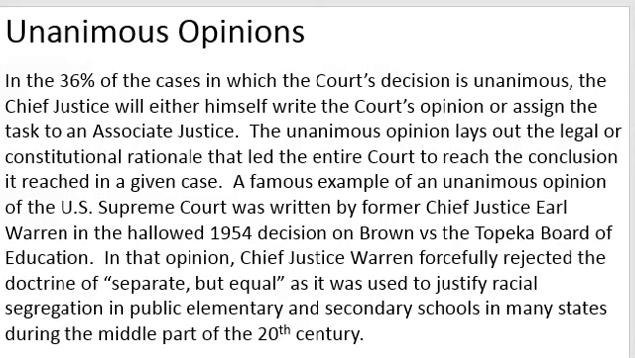A famous example of a unanimous opinion of the United States Supreme Court was written by former Chief Justice Earl Warren in the hallowed 1954 decision in Brown versus the Topeka Board of Education. In that opinion, Chief Justice Warren forcefully rejected the doctrine of separate but equal, as it was used to justify racial segregation in public elementary and secondary schools in many states during the middle part of the 20th century.